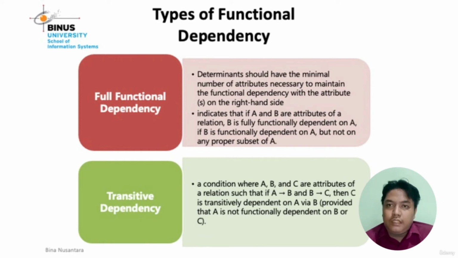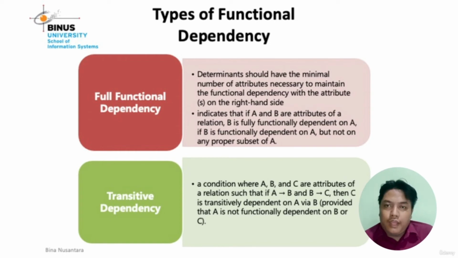We call it a partial dependency because the item name depends on item ID only. But quantity is a full functional dependency because quantity is fully dependent on ID transaction and item ID.